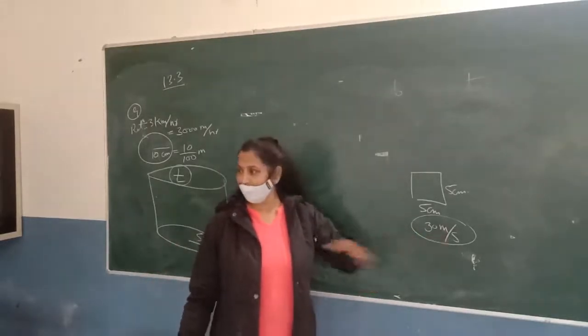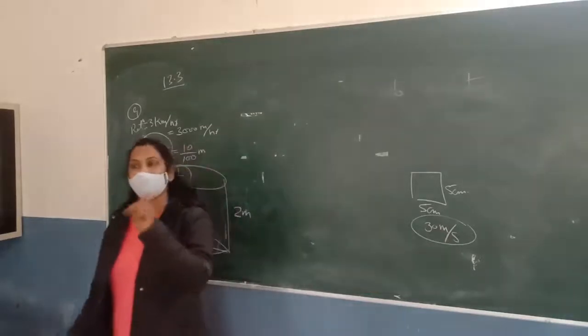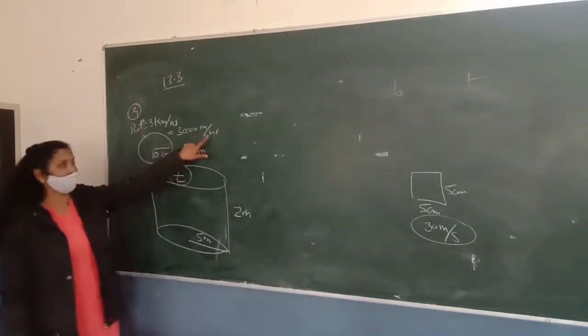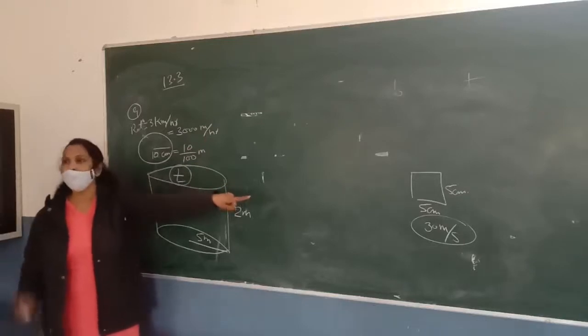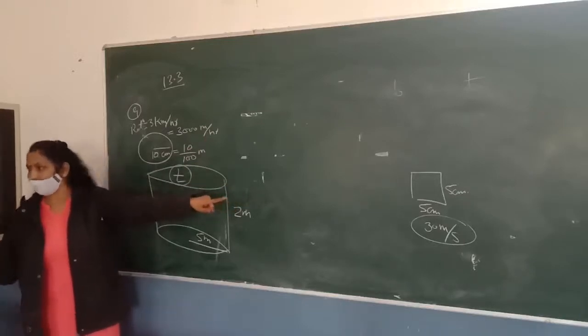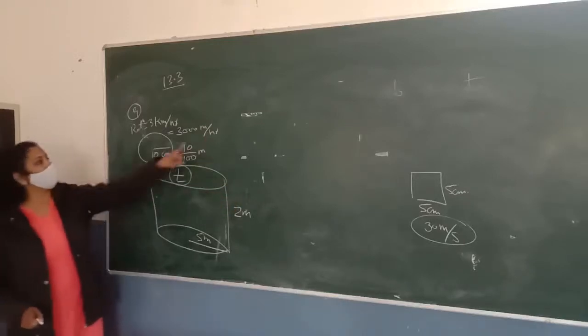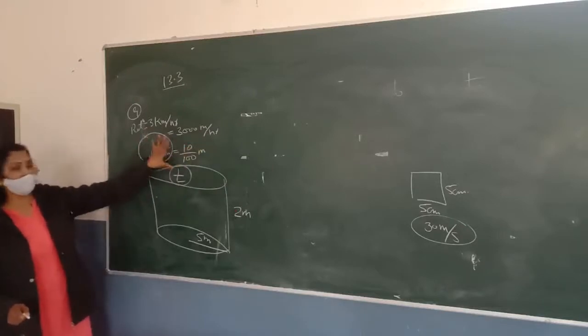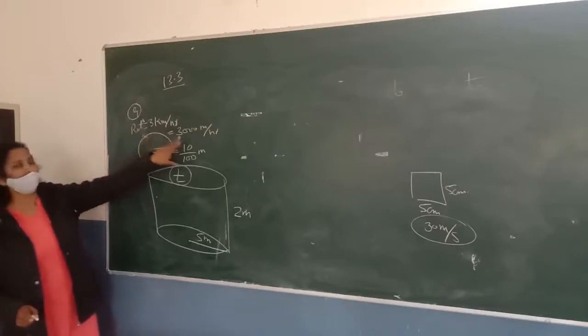Okay. So it should be clear that it is the volume of the water flow in the unit time. This unit time can be hour, it can be second, depending on the unit of the rate. So the volume of water flowing in 1 hour will be area of cross section. Since the cross section is circular, you will say pi r square into the rate. Okay, sit down.